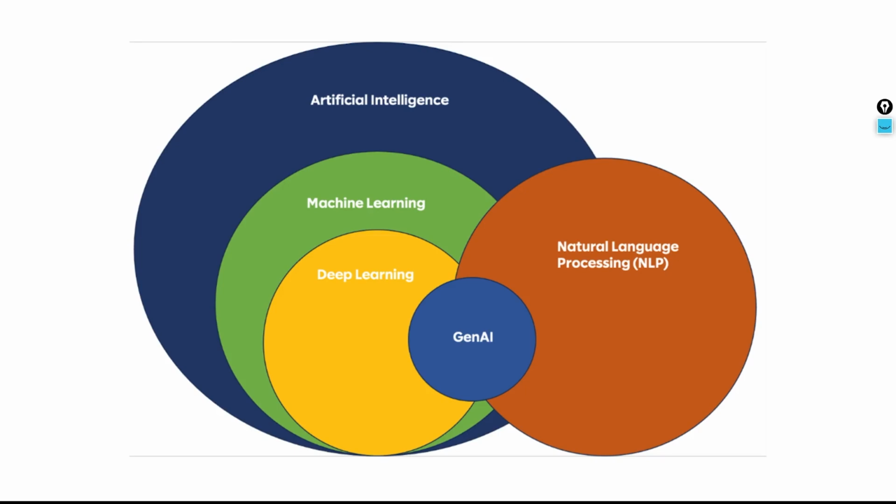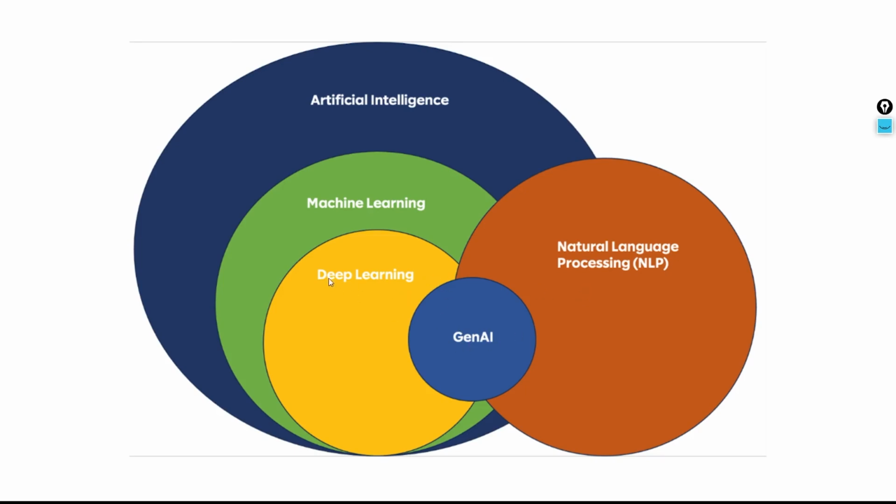Okay, let's continue. So now we understood what AI, machine learning, deep learning, and natural language processing are in broader terms. Now, what is generative AI? If you see the diagram, it's the overlap between deep learning and natural language processing. As I told you when I started, this is the prerequisite for understanding generative AI. You can't jump directly into generative AI, because we need some concepts coming from deep learning as well as natural language processing. So generative AI is basically the overlap between deep learning and natural language processing.